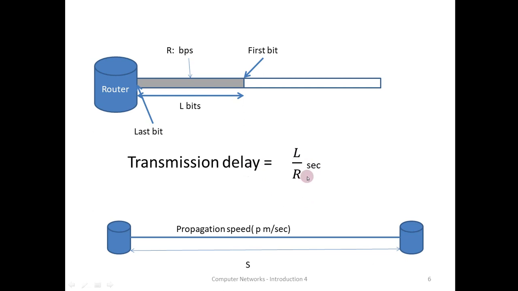Transmission delay is always measured in seconds, the length of the packet is measured in bits, and R, the data rate or transmission rate of the transmitter, is measured in bits per second. The transmission delay will be to the tune of milliseconds or microseconds. And the next one is propagation delay.